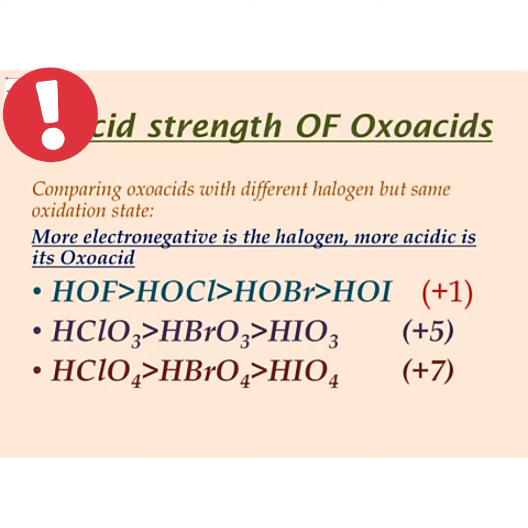Since fluorine is smallest in size, it is highly electronegative. Hence, HOF has more acid strength compared to HOCl, HOBr, HOI. Similarly, in other examples, the oxidation state is common for all halogens, but the smaller the size, the more the electronegativity of the halogen and the more acidic is its oxoacid.